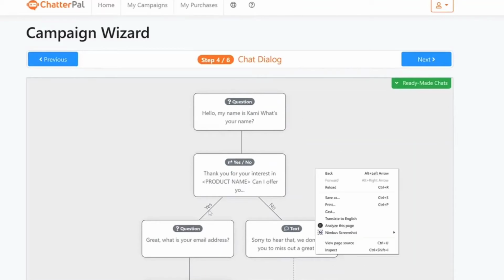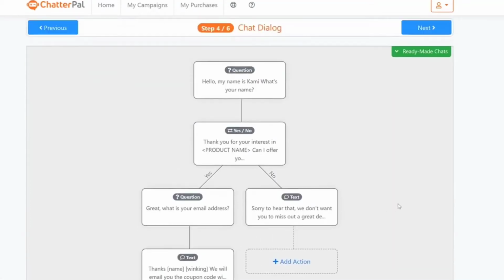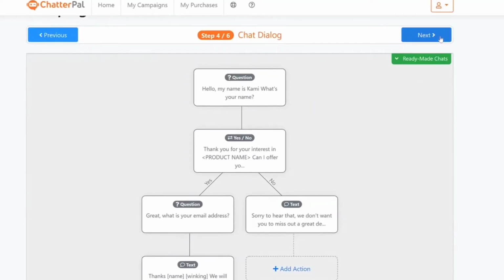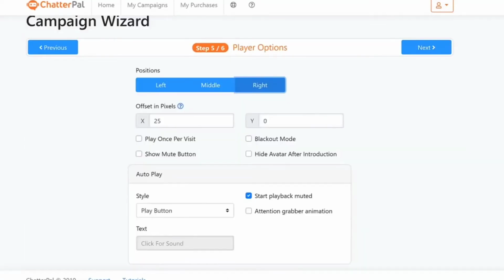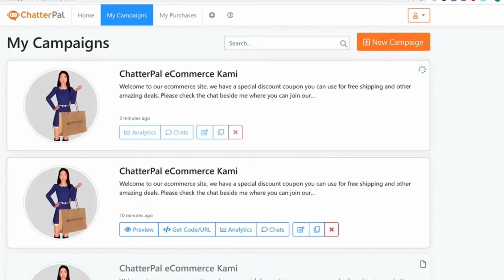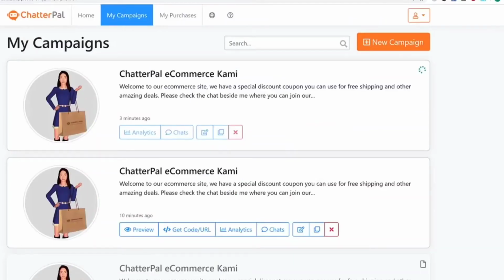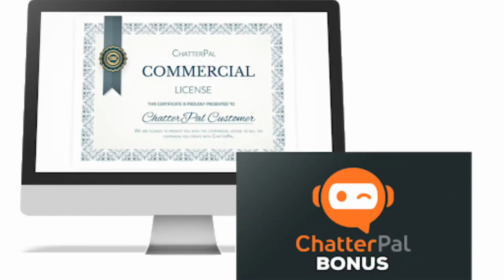Third, why should I buy Chatterpal instead of any other software in 2021? You can be part of the profit generation through any other website by adding Chatterpal. Compared to any other software in the online market, Chatterpal has amazing AI technology and features like 3D avatars, smart chat, automatic logo mapping, and many other AI technological features that make this software different from any other app in the online market. Fourth, does Chatterpal include a commercial license? Yes, of course. Chatterpal comes with a commercial license.